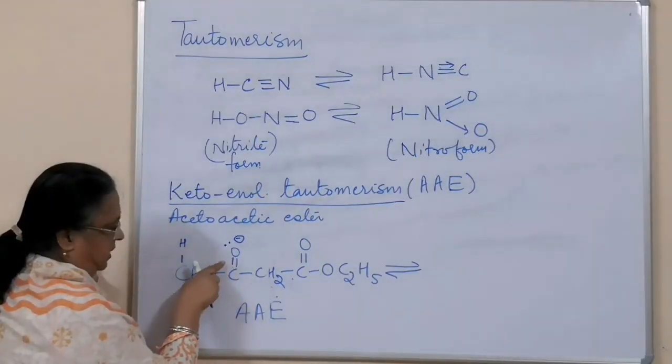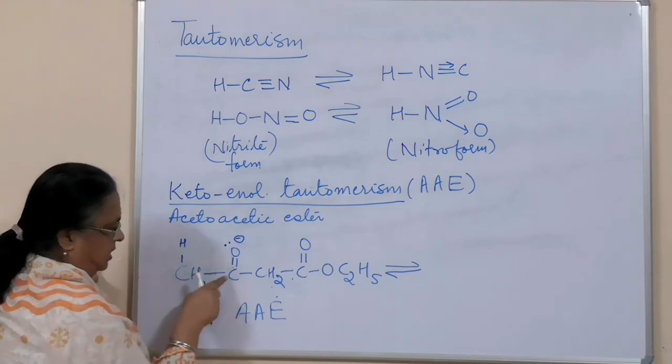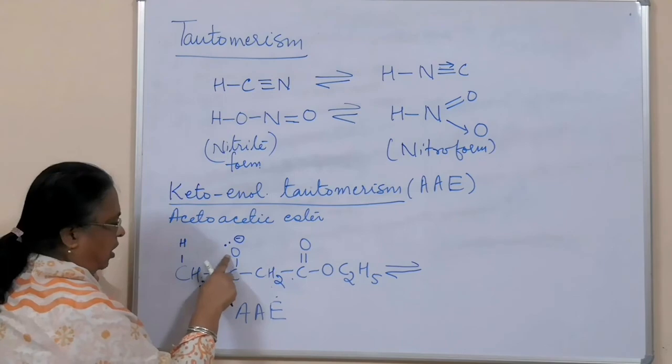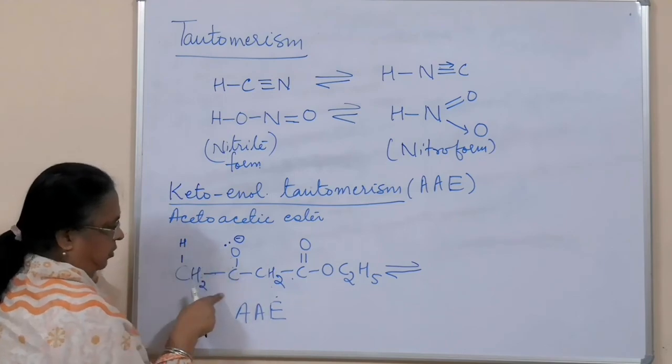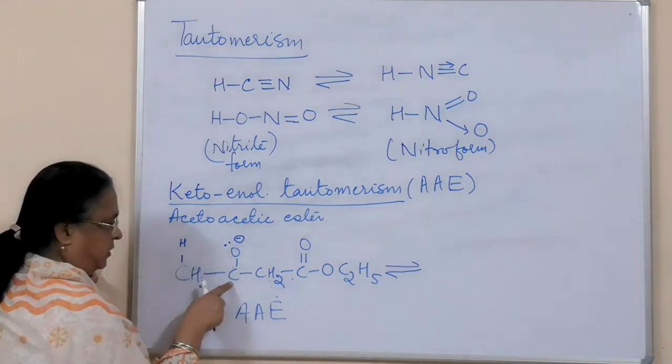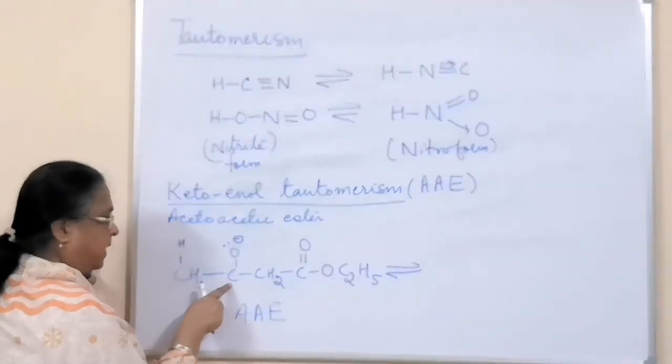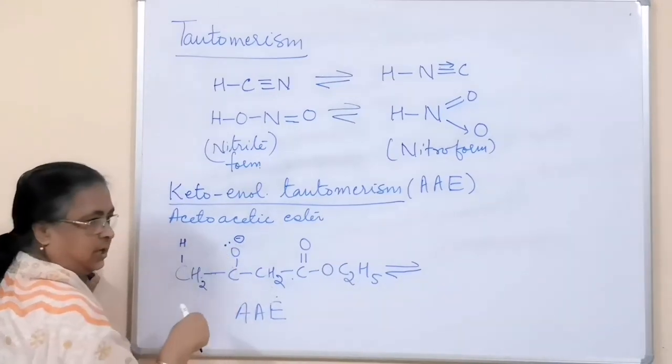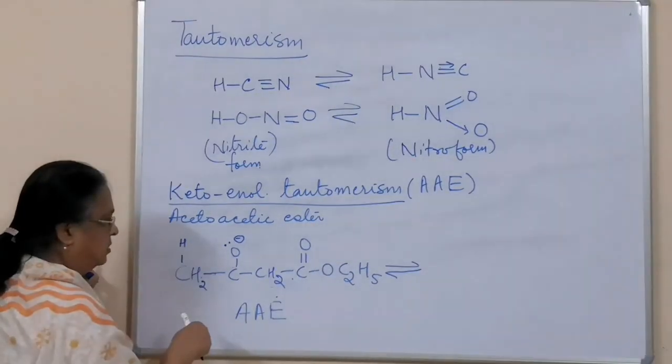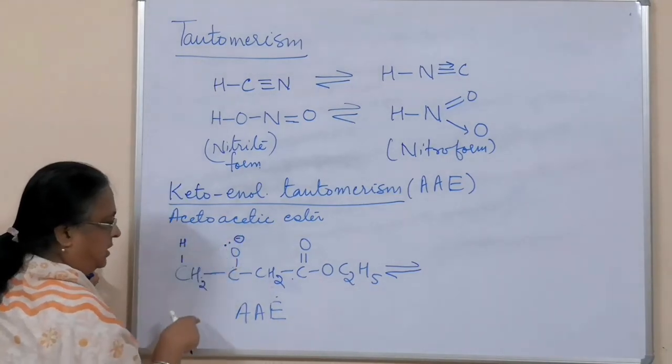In this double bond, one electron was contributed by oxygen and one electron by carbon. So when this bond broke, oxygen took back its own electron as well as carbon's electron which was contributed in the bond. That's why one negative charge has developed, so this oxygen has an extra pair of electrons and its electron density has increased.